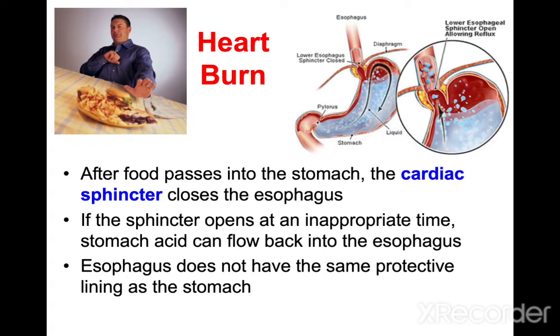Now a little discussion here. The GI tract has a series of layers, mainly four. The innermost layer is the mucosa, then the submucosa, the muscularis layer, and the last is the adventitia or serosa. Below the diaphragm, in the peritoneum, the outermost lining of the GI tract is called serosa, and within the esophagus or thorax it is called adventitia. This is relevant to the peritoneum and retroperitoneum.